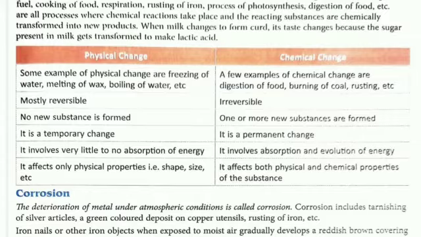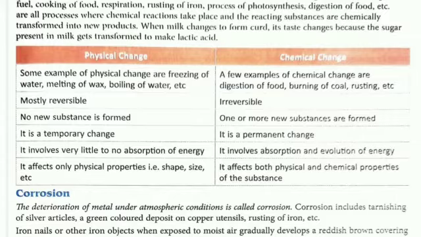Physical change involves very little to no absorption of energy, which means there is no exchange of energy, no loss, no gain, no absorption, no emission. But in chemical changes, there must be either absorption or evolution. Means either it takes or it emits energy, mostly in the form of heat or electricity.